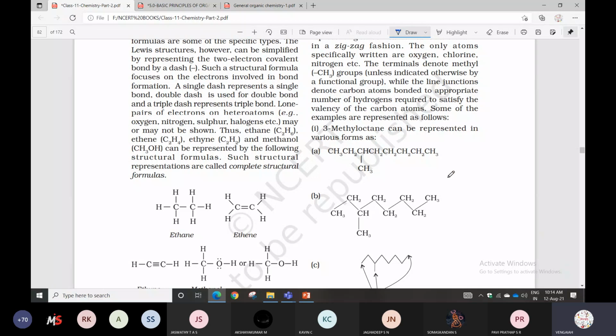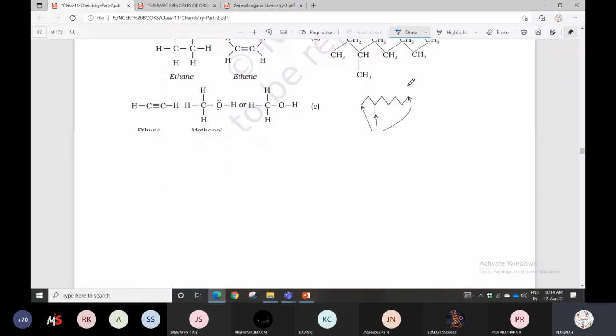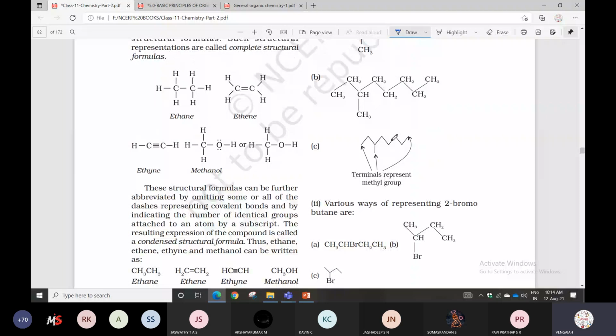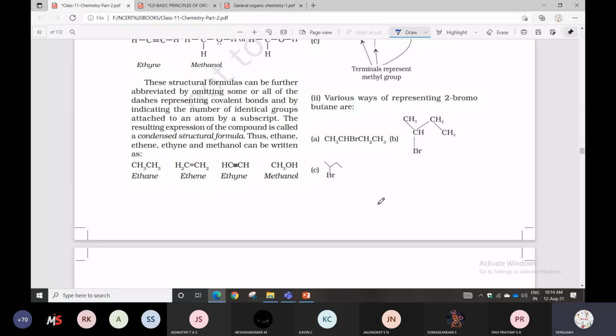The only atoms specifically written are oxygen, chlorine, nitrogen, while the line junctions denote carbon atoms bonded to hydrogens. You can check it here. So representation of various compounds will be there. So this is the zigzag method that you can say condensed type of structures. So there are various ways of representing 2-bromobutane. Yes, 2-bromobutane. You can write it by many methods also.